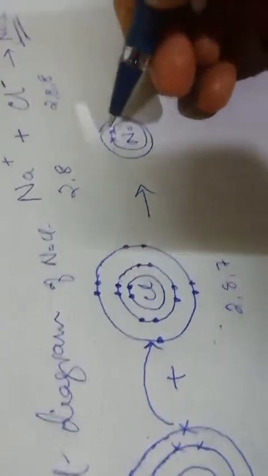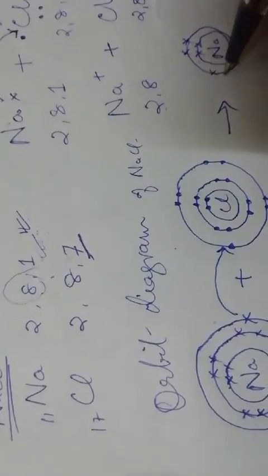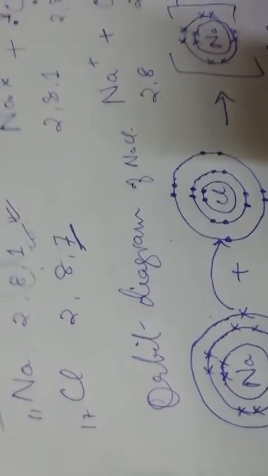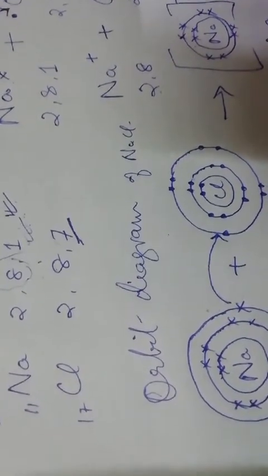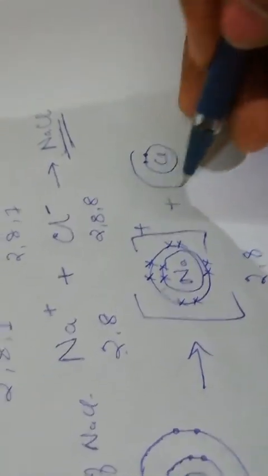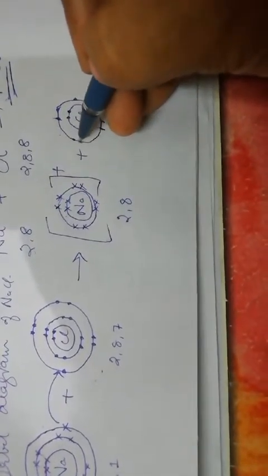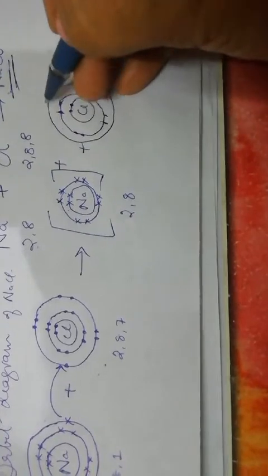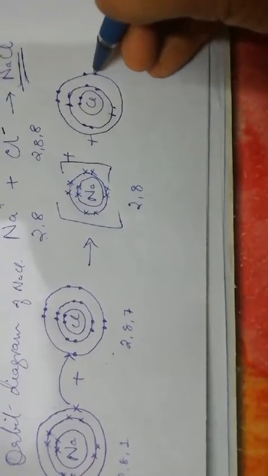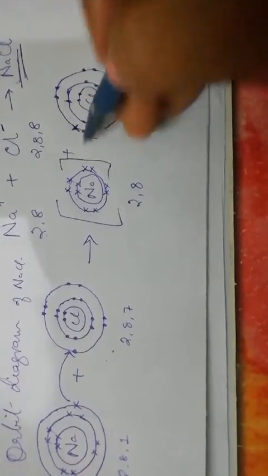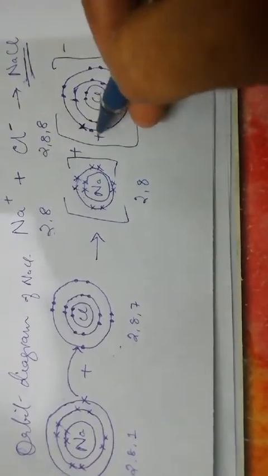And you will have sodium 1, 2, 3, 4, 5, 6, 7, 8, 9, 10 plus, because it has already given 1 electron to chlorine, plus you will have chlorine 1, 2, 3, 4, 5, 6, 7, 8, 9, 10, then the valence electrons 11, 12, 13, 14, 15, 16, 17, and this 18th one which has come from sodium.